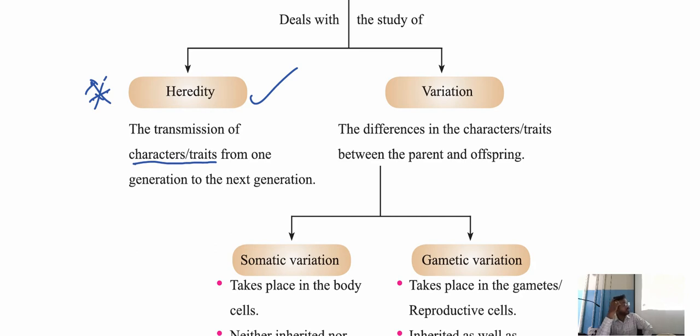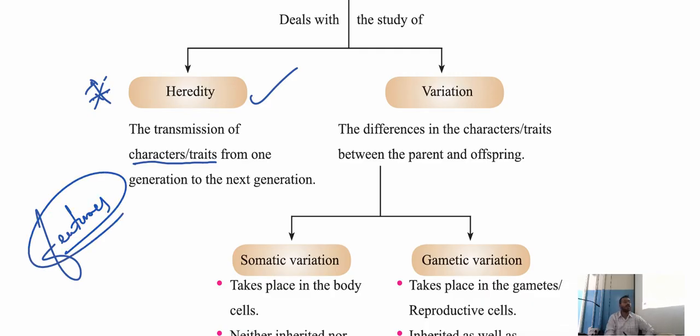What is the meaning of traits? Features. Example, as soon as we are born, might be my eyes look like my mother's. That is a trait, that is a feature. Might be my face looks like my father's. That is a feature.